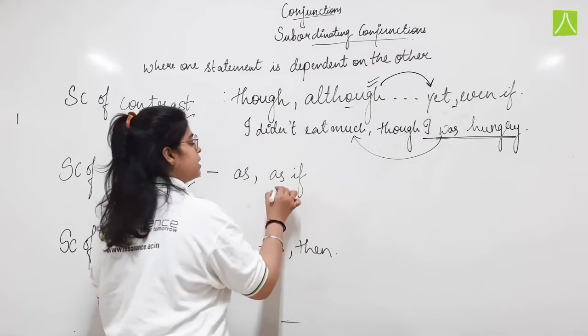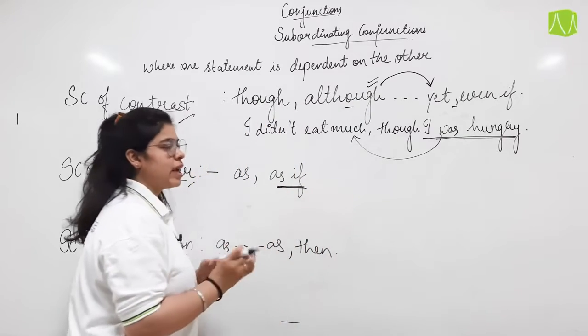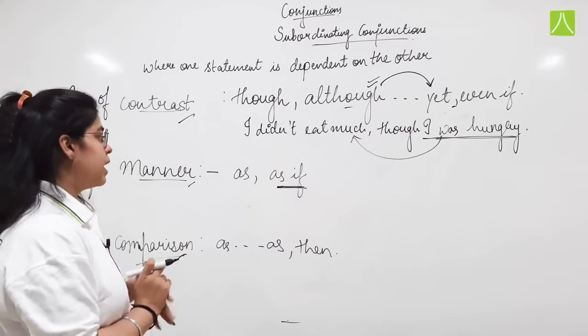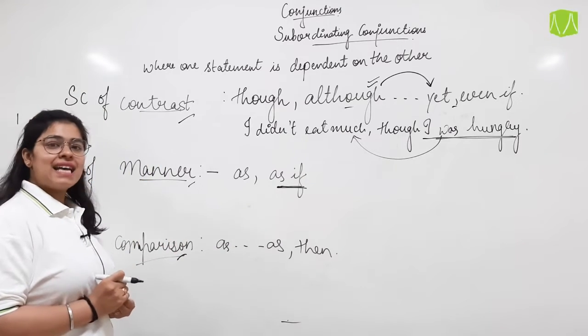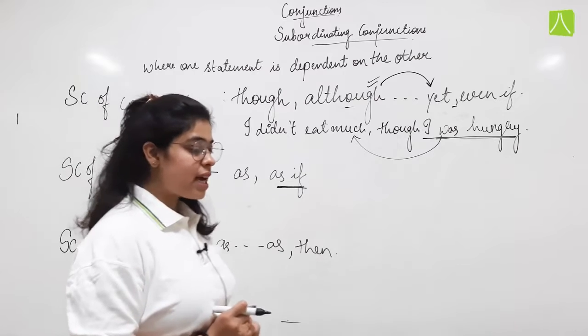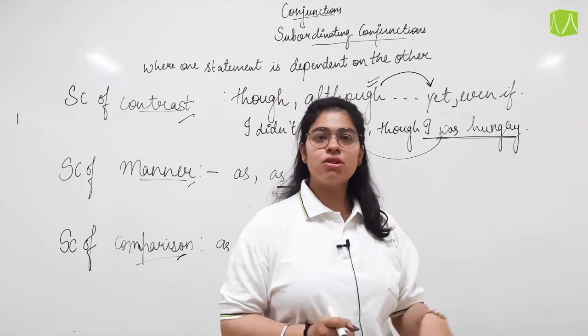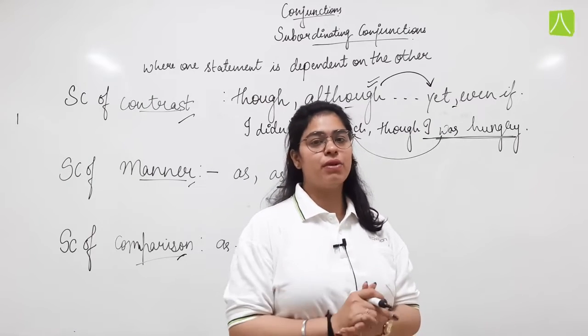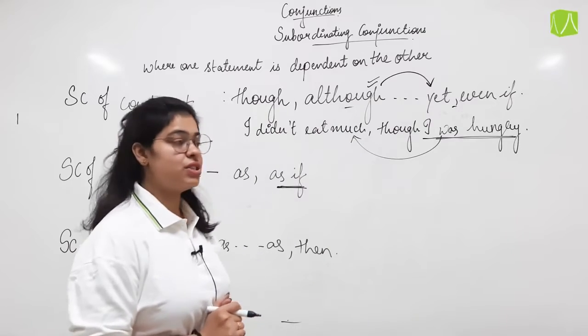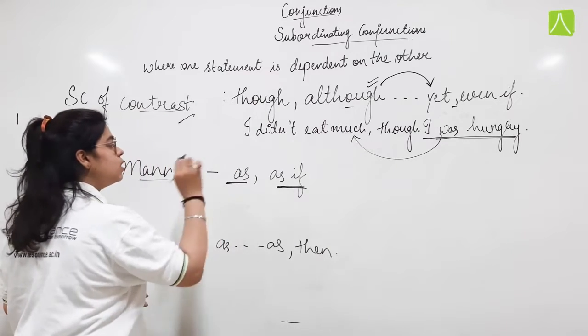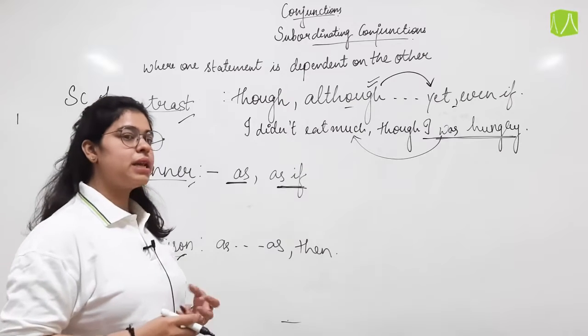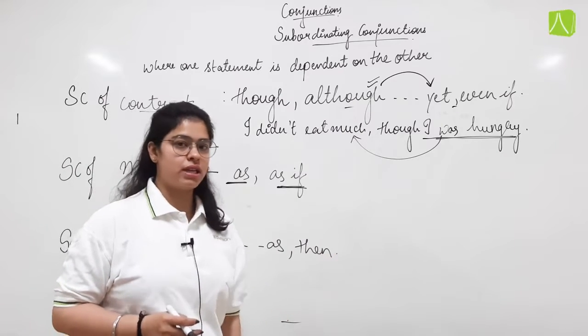So as if tells us that one thing is trying to imitate the other. And the next one is as. He taught as a teacher. Though he is not a teacher, he taught as if he was a teacher. So he was also trying to not imitate, but he represented that trait of being a teacher.